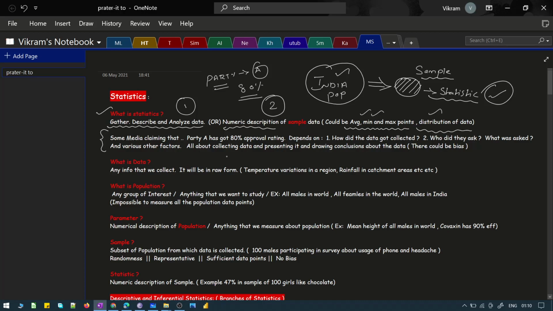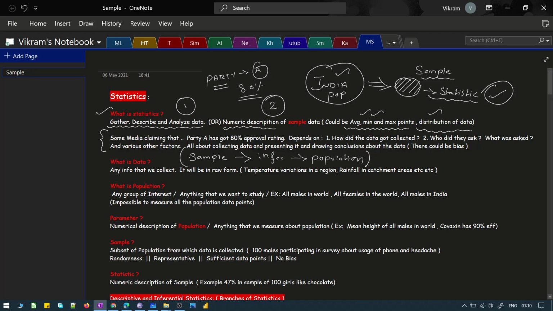And then they look at the numbers and they come to the conclusion saying that 80% of the people approve party A. So when I look at the overall country, we believe that 80% of the people in the country will approve party A, correct? So this is a classic example where you apply statistics. Basically, I will not be able to study the population, so I take a sample, I study the sample, and then I infer for the population. That is what has been done by the media people, right? So that is how these surveys get conducted, right?